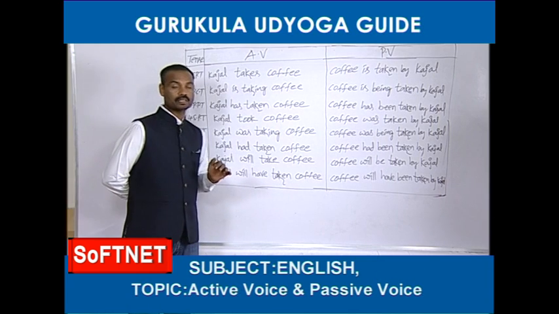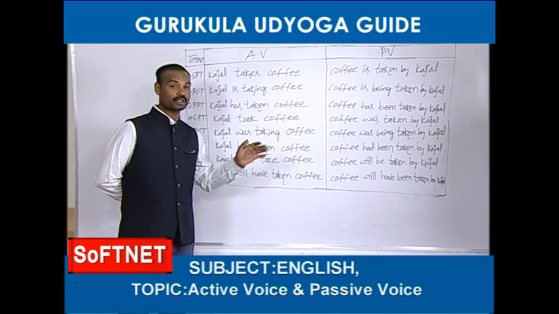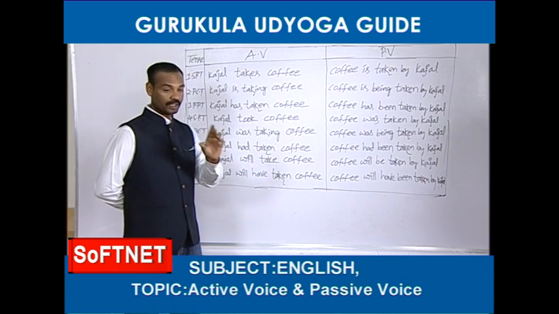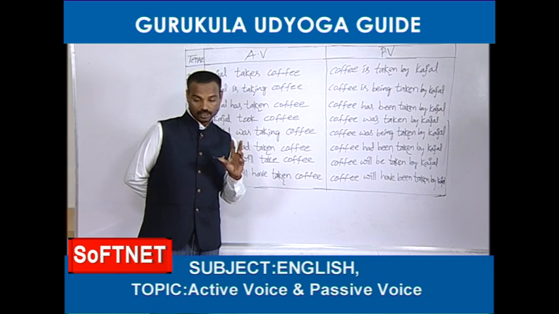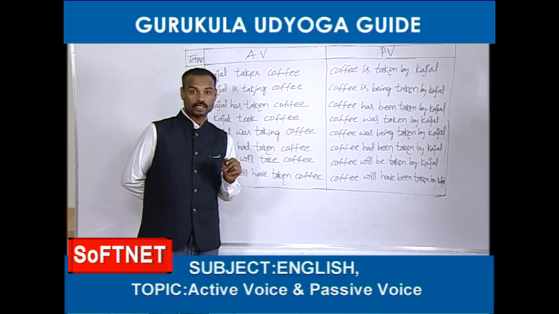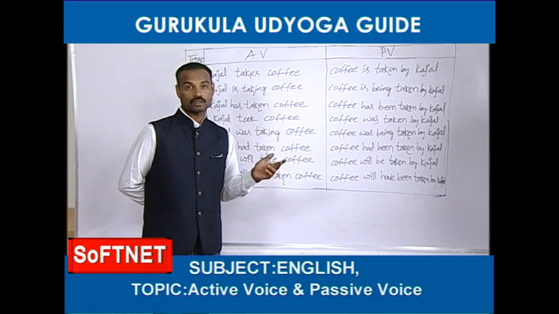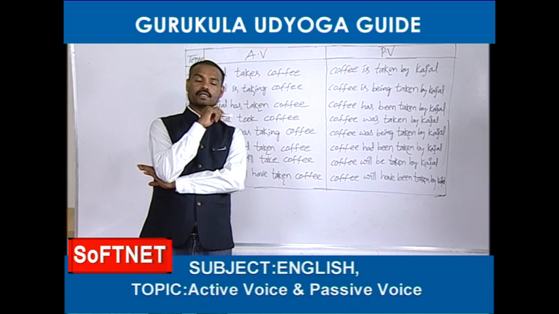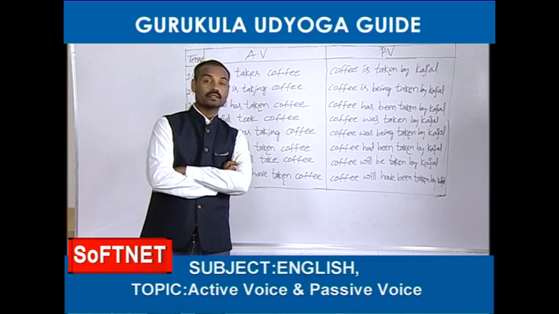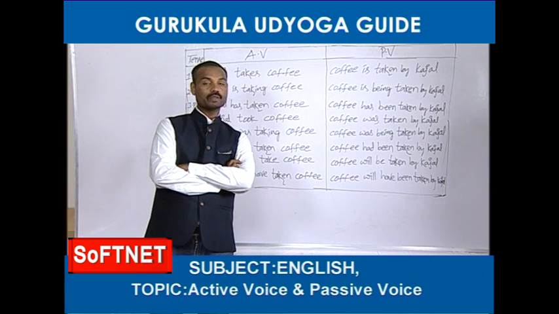Even in the examination also, if you are asked any active voice from present perfect continuous tense, you should find out the answer is no passive voice. In the given options, you should find out no passive voice. How can you find out in the examination whether they have given one active voice from present perfect continuous tense or not? In that active voice, have been, has been and ing form will be there.